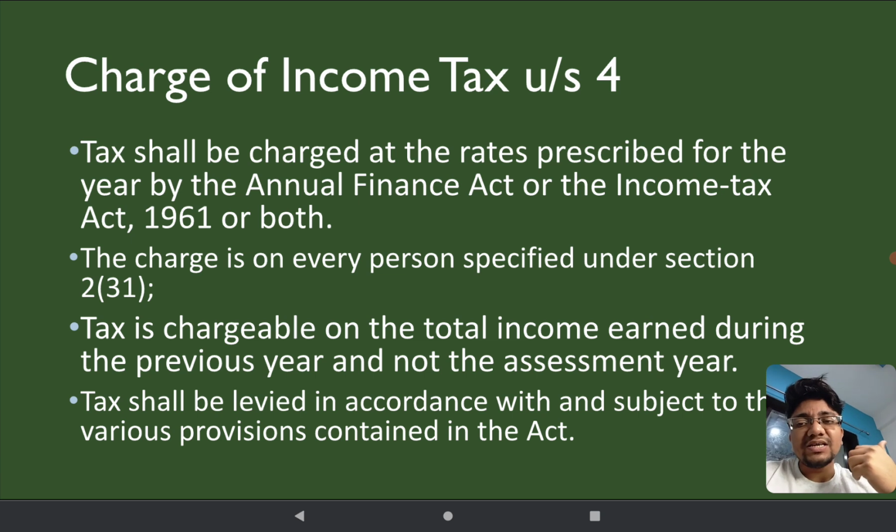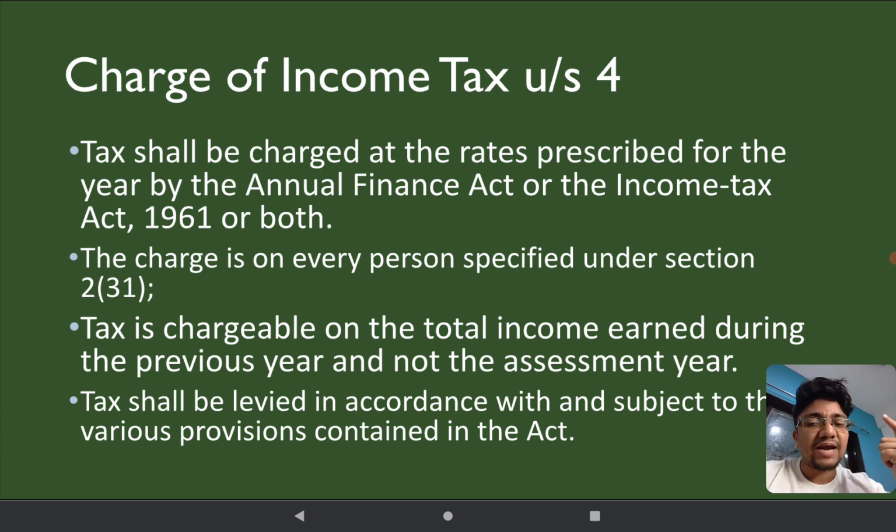What does it say? It says that tax shall be charged at the rates prescribed for the year by the Annual Finance Act or the Income Tax Act or both. Generally it is the Annual Finance Act, the annual budget, which tells you the rates of income tax, or sometimes it is the Income Tax Act, or sometimes both. Whatever it is, if the income tax law says you have to pay, you pay at the rate specified by the Act. It is charged on every person specified under Section 2(31). We already saw the list of persons. Then tax is chargeable on the total income earned during the previous year and not the assessment year.